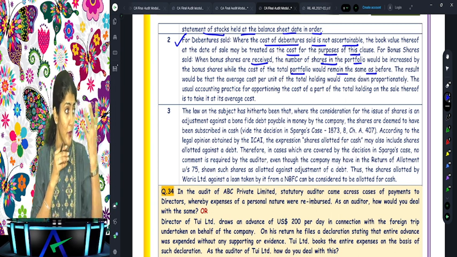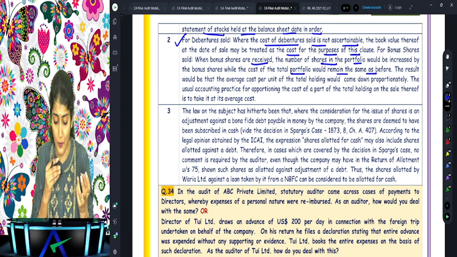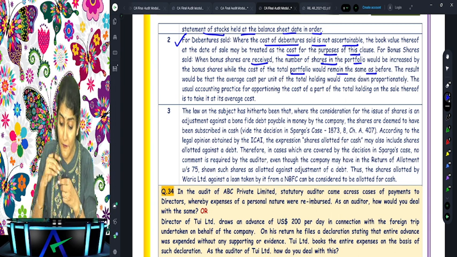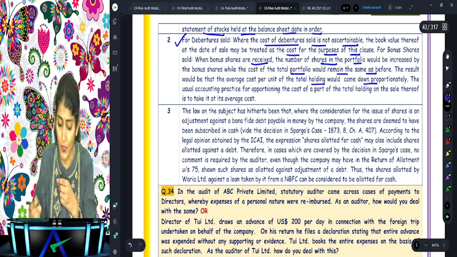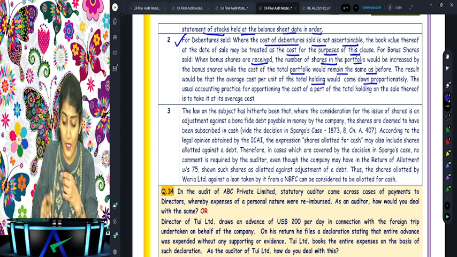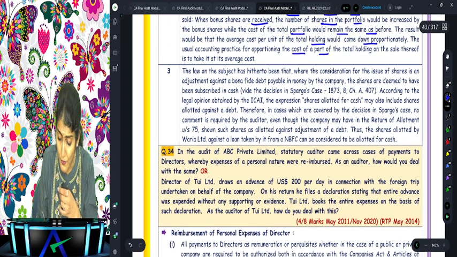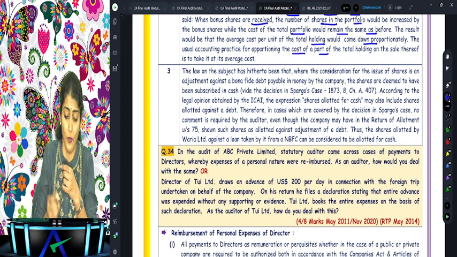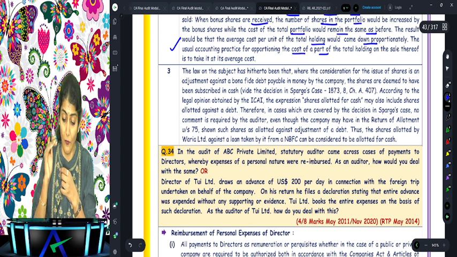And only the number of shares will increase. Cost of portfolio will be the same. The result would be that average cost per unit of the total holding would come down proportionately. The usual accounting practice for apportioning the cost of a part of the total holding on the sale is to take out its average cost. And what is the last one over there?